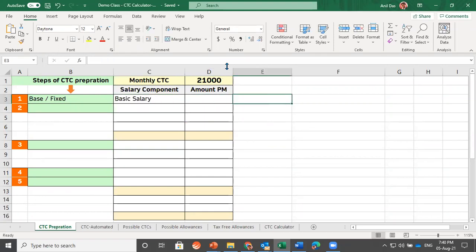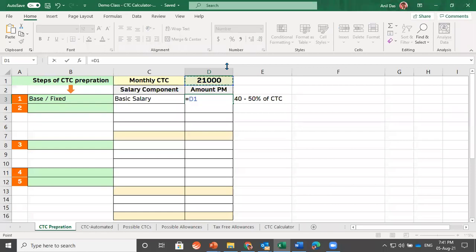Anybody who can guide us, what should be the basic salary for this person? Basic salary is normally kept as 40 to 50% of CTC. Why is it kept as 40 to 50%? There is no law which says that basic has to be 40 to 50% of CTC. This is done by almost all HR professionals since long, so everybody is doing it like this. As HR professionals, you can keep 60%, 80%, and 90% also. So let's try to follow whatever is the normal practice.